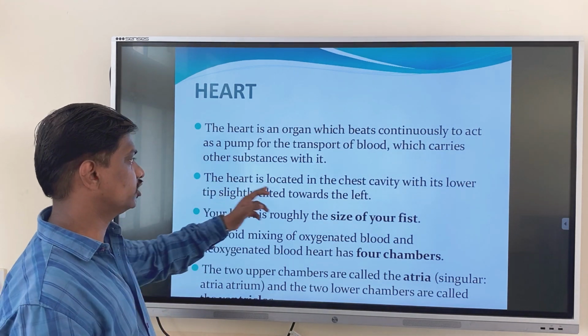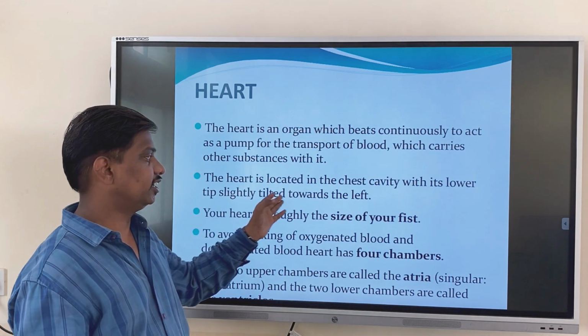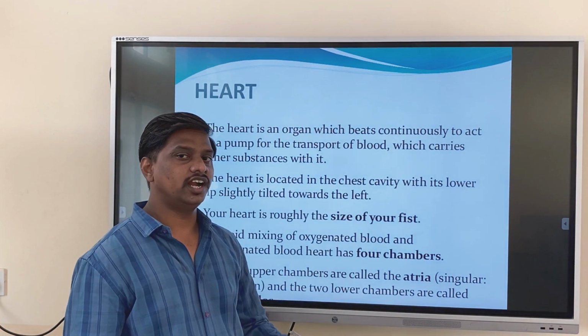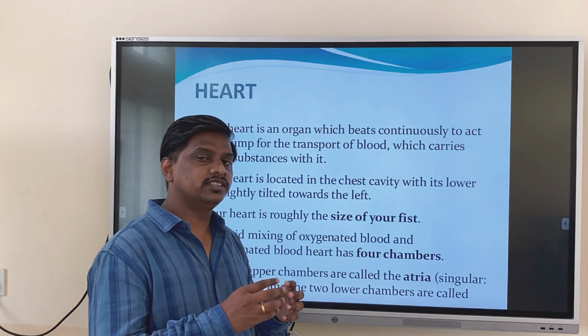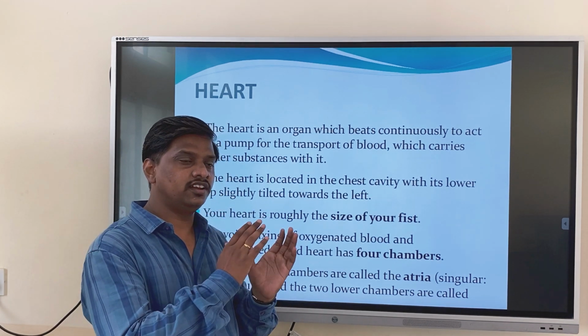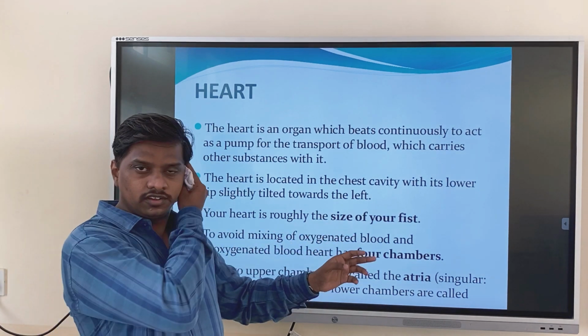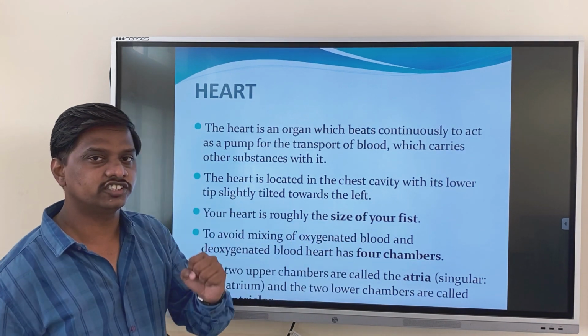The heart is located in the chest cavity with its lower tip slightly tilted towards the left. So the heart is present in the chest cavity and is tilted a little bit to the left. Your heart is roughly the size of your fist.